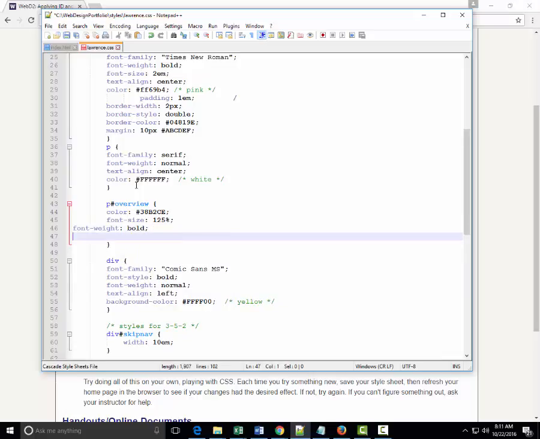And I'm going to say text align will be center, like that, right? So I just do that. So that will hopefully make our overview paragraph stand out somewhat. Now you can choose whatever you want here, but that's just how I did it, okay?